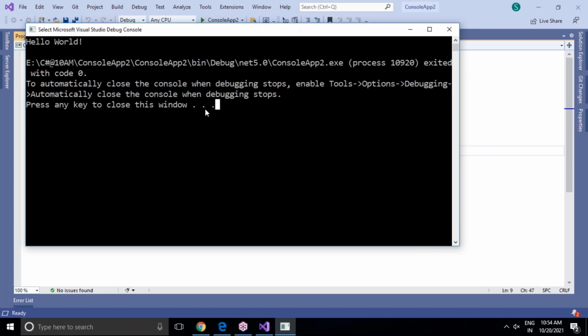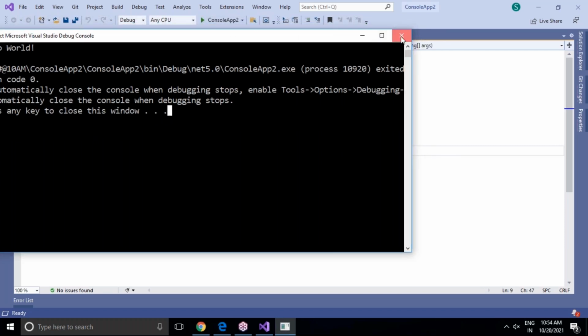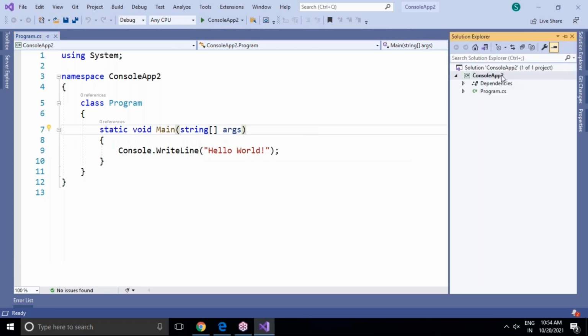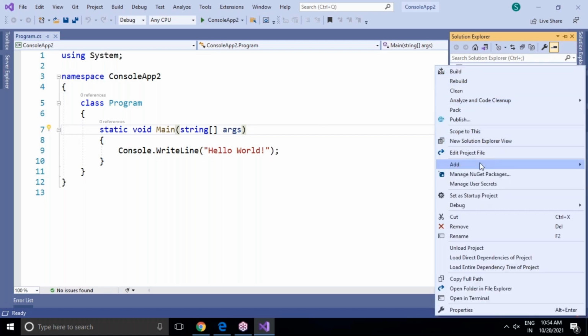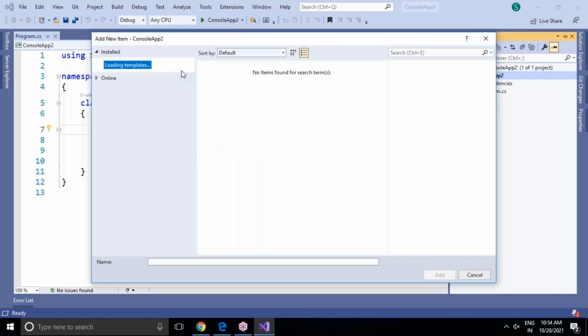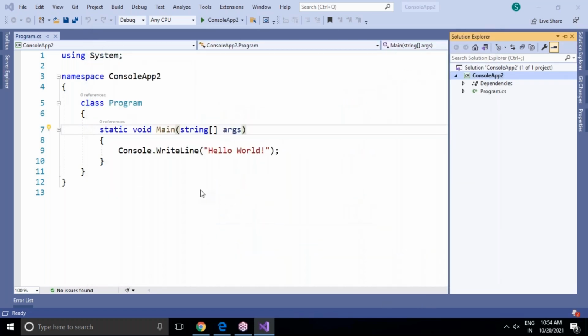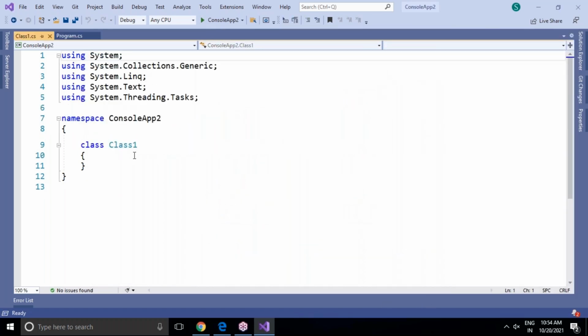Some tools option is there. This is the program. But here you can add in the same style. You can add one more class also. How to add one more class? Go to Solution Explorer, right click on console application 2, go to add new item, and I'm selecting the class template, and Class1.cs is being added. Now you can see Class1 is added.